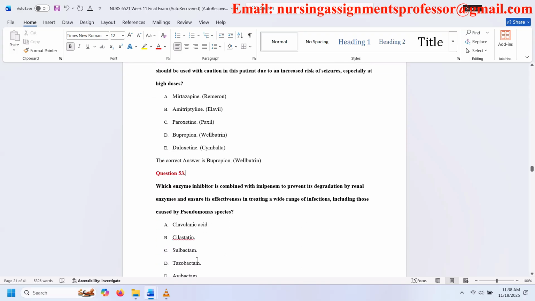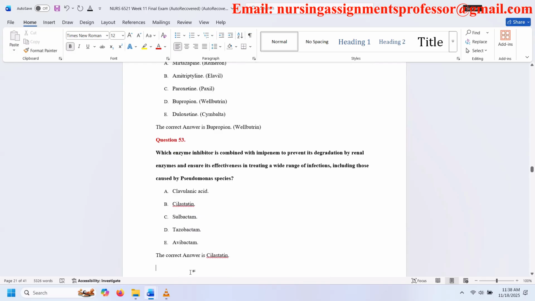Question 53. Which enzyme inhibitor is combined with imipenem to prevent its degradation by renal enzymes and ensure its effectiveness in treating a wide range of infections, including those caused by Pseudomonas species? A. Clavulanic acid. B. Cilastatin. C. Sulbactam. D. Tazobactam. E. Avibactam. The correct answer is Cilastatin.